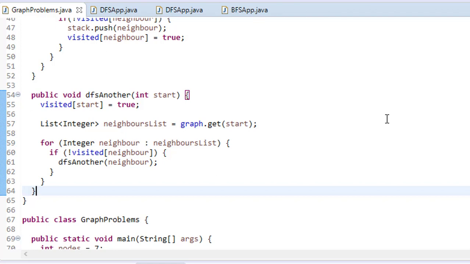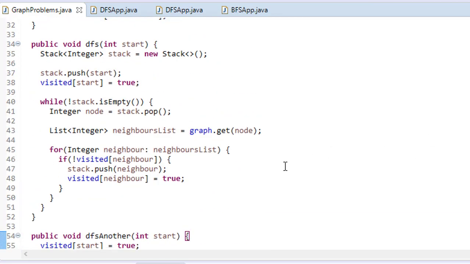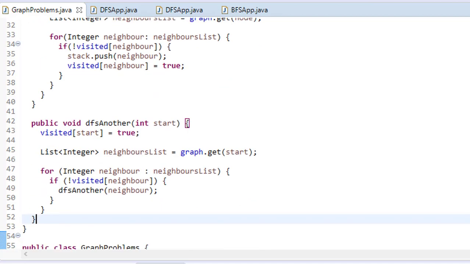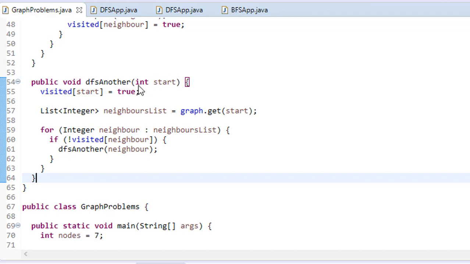Now as I was telling you, DFS can be solved by two approaches: either we can take a stack or we can use recursion. The point is, even if you do the recursive approach, internally it uses the stack, right? That is why I was explaining using the stack, so that you can understand better how it is happening. But if you want to solve DFS using the recursive approach, then as soon as you pass the start, first you mark this start as true, and now you get the neighbors list for it.